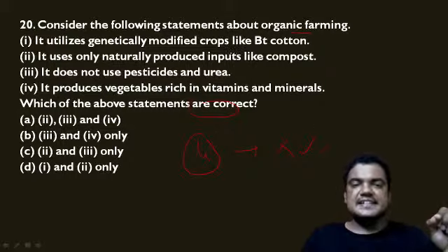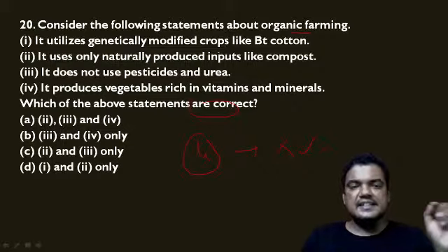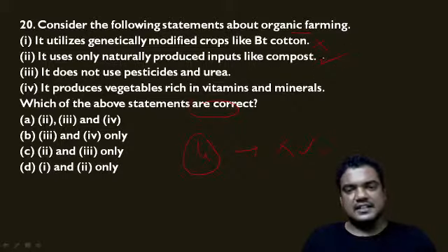It utilizes genetically modified crops. They are saying organic farming is growing genetically modified crops like Bt cotton. No, that is not correct. The second statement they have given, it uses only naturally produced inputs like compost. Yes, this is correct. It uses natural products, natural manure.